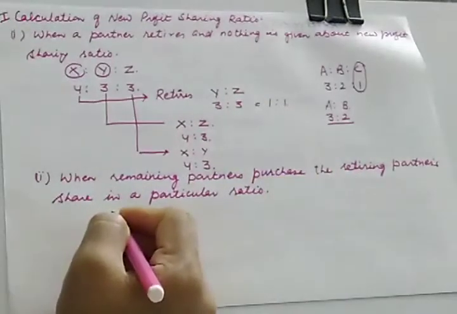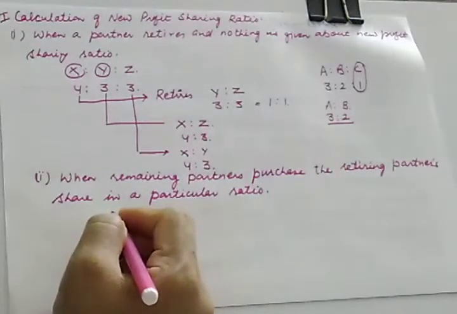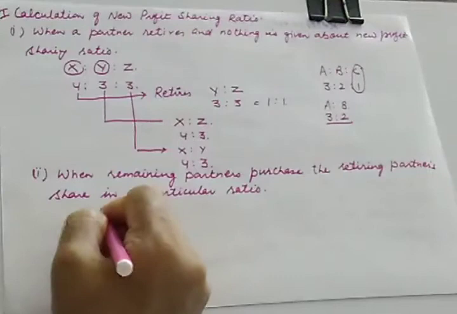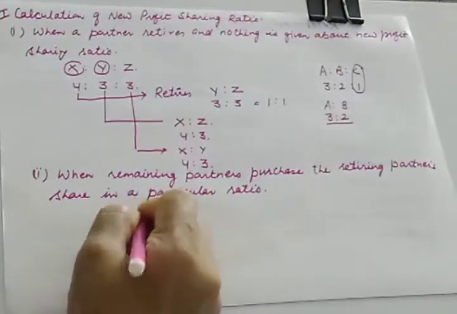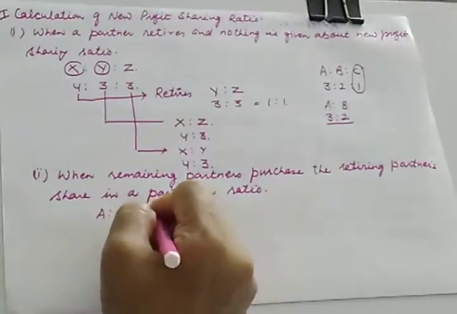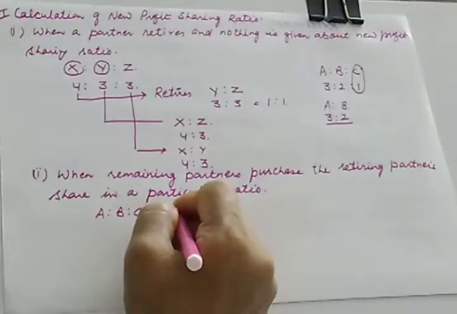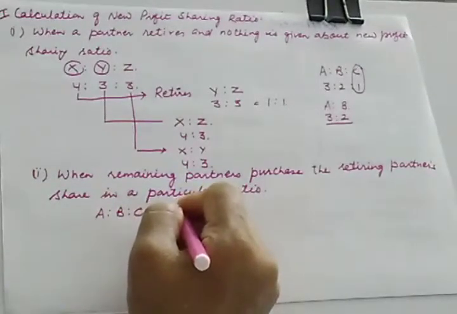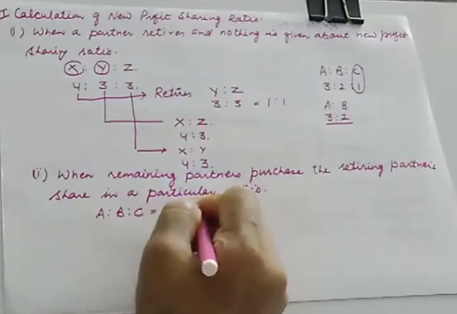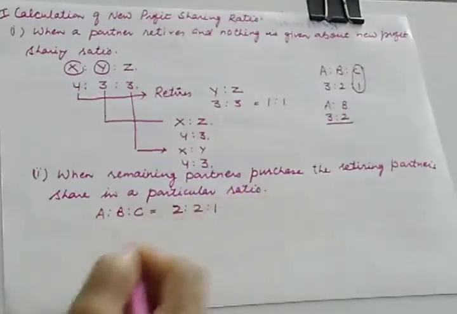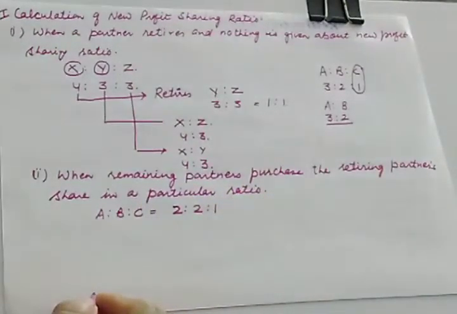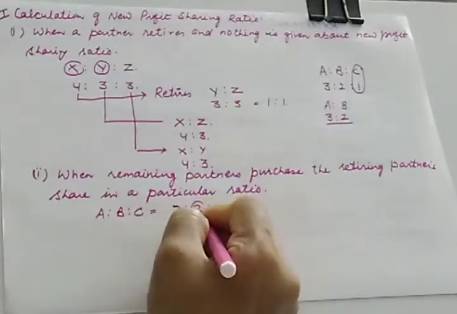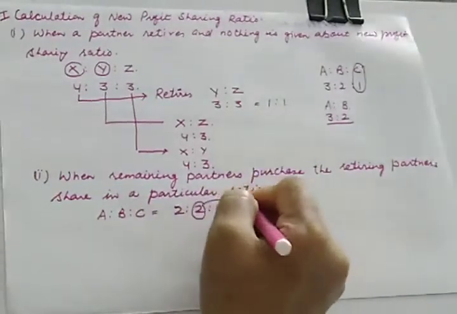For example, let us take one numerical which is based on this. A, B, C are three partners sharing profits in the ratio of, let us say, 2:2:1. Now if we say that B retires,